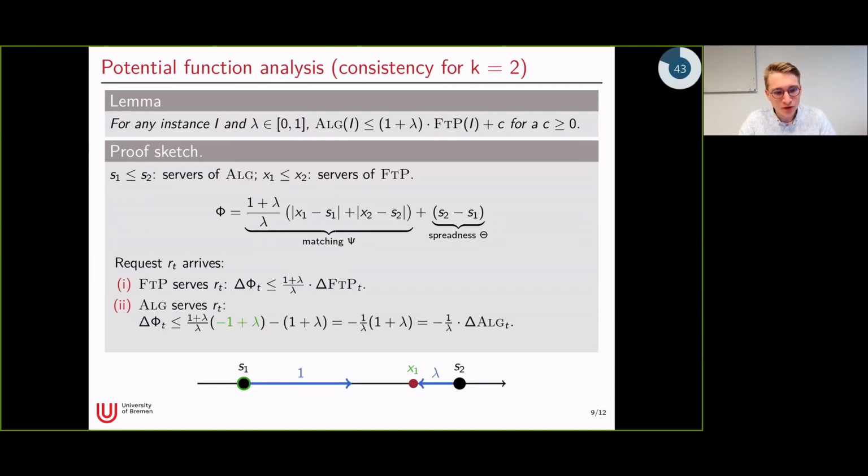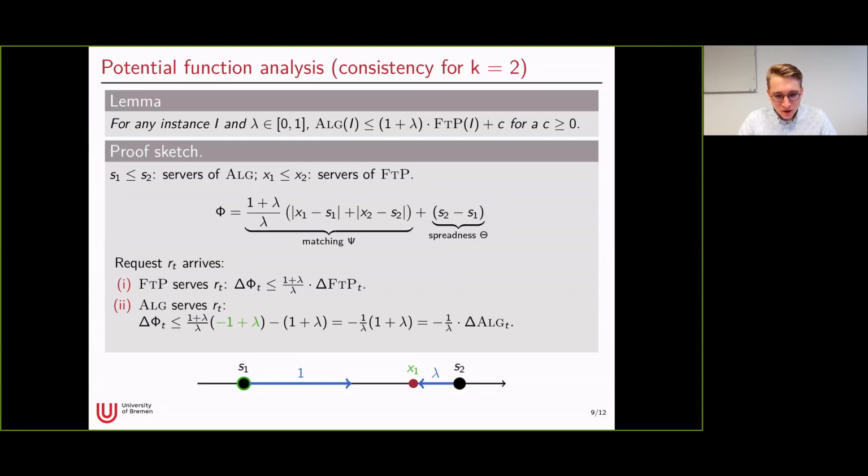Okay, now in the second step, the algorithm serves the request. And for now, assume that the left server is predicted as 1, which means that this server moves with speed 1 towards the request, and the other server moves with speed lambda to the request. And we can assume by scaling that these are the actual distances both servers move.